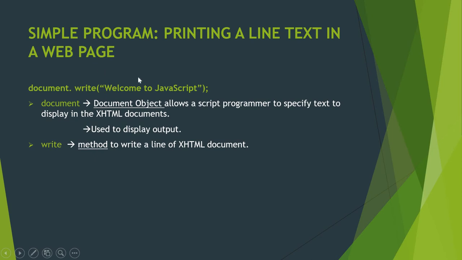Now we can learn a simple program in JavaScript, printing a line in the web page. The command used is document.write("welcome to JavaScript"). Here document is an object that allows the script programmer to specify the text to be displayed. Write is a method that is used to write a line to the HTML document.